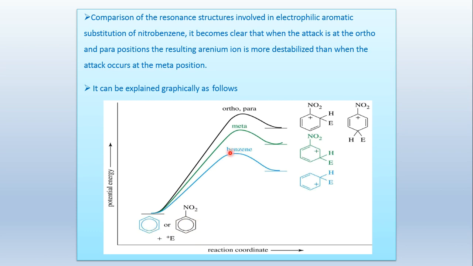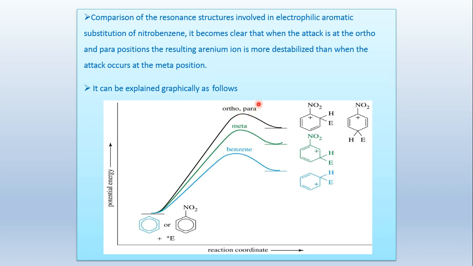So we see that the benzene intermediate is situated at the bottom side, and the intermediates and transition states of nitrobenzene are situated on the top side. The benzene will contain the lowest transition state and sigma complex intermediate, but it will contain high energy meta and ortho-para.